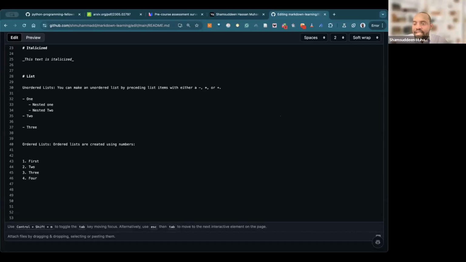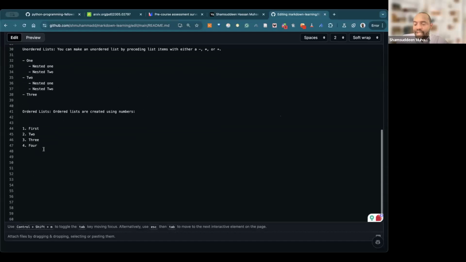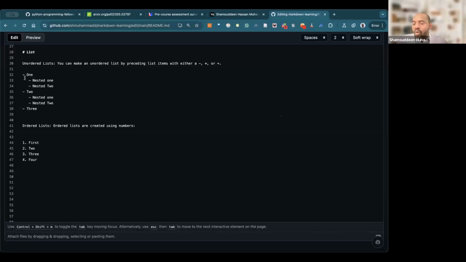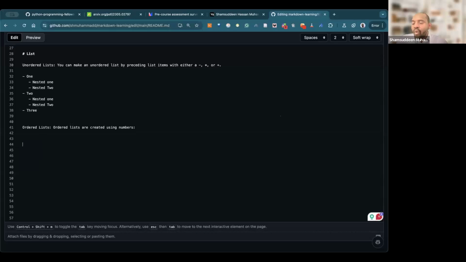So here you can see I delete this, I move my cursor somewhere inside, not to be there. So I can say nested 1, nested 2. So you can see that one, right? That is an unordered list, meaning you don't have order, but you can have an ordered list.